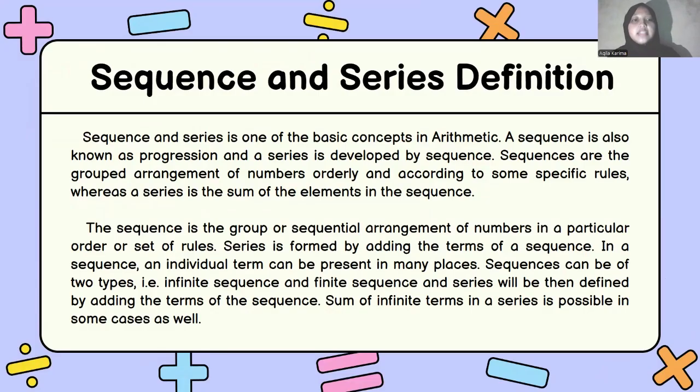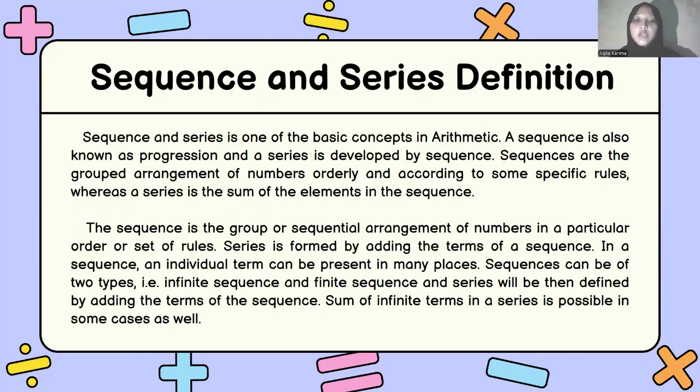The first content, sequence and series definition. Sequence and series is one of the basic concepts in arithmetic. A sequence is also known as progression, and a series is developed by sequence. Sequences are the grouped arrangement of numbers orderly and according to some specific rules, whereas a series is the sum of the elements in the sequence.